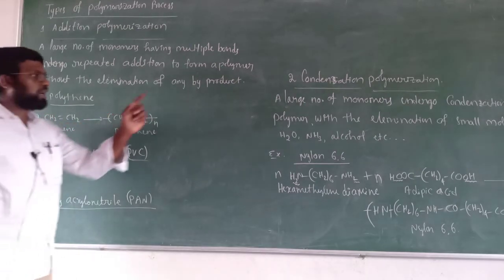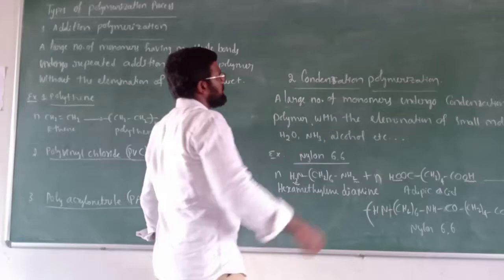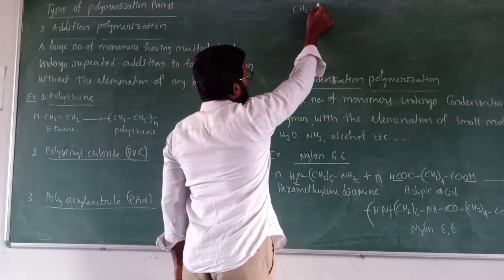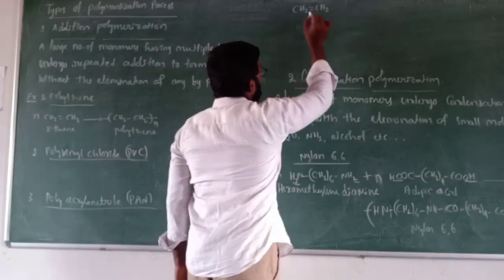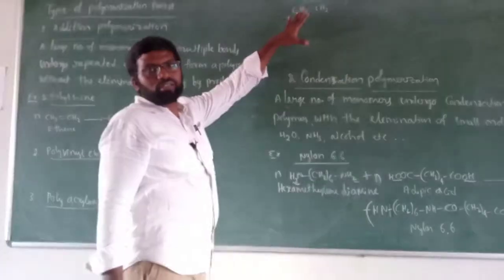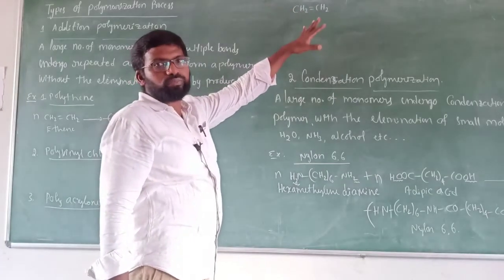So for this I want to take this space. See here, ethene molecule CH2=CH2. Here you imagine that these type of molecules we are taking a huge number.